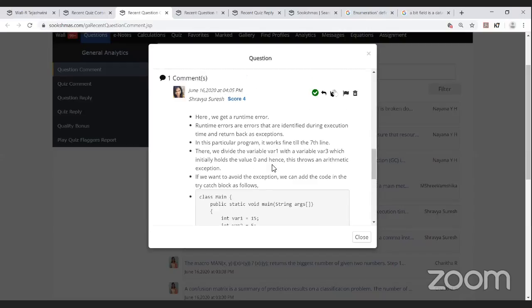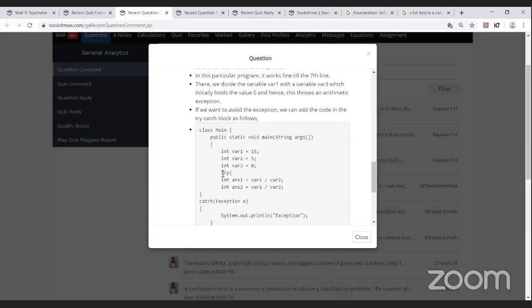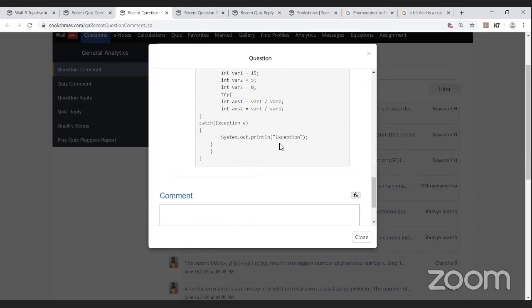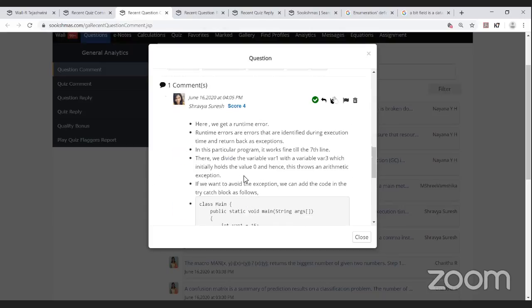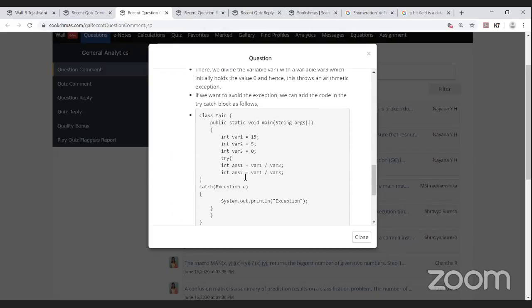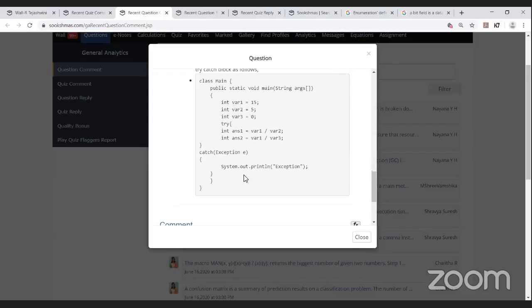Shravya will mention the alternative code in every comment. To catch this exception, the try catch block is necessary, since variable 1 divided by variable 2 gives 3 as answer 1, but in answer 2, 15 by 0 will cause a divide by 0 exception. To resolve that, the try catch block is implemented.